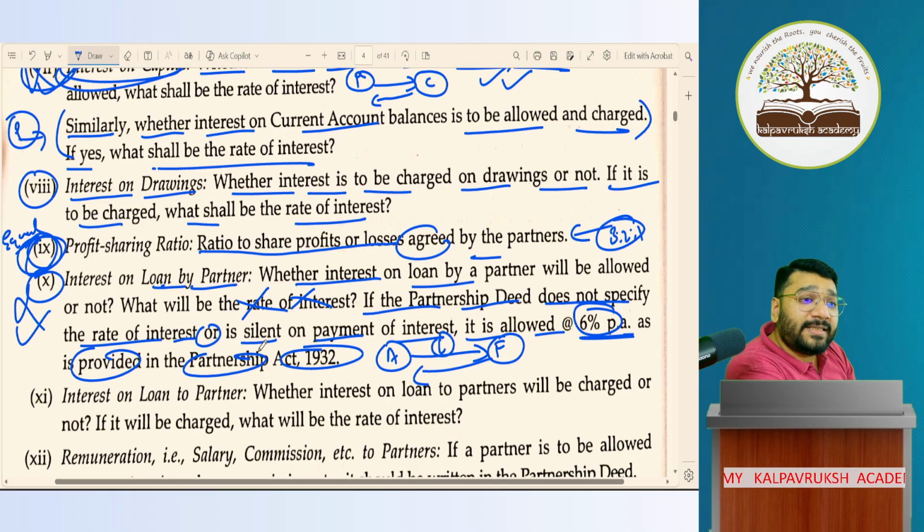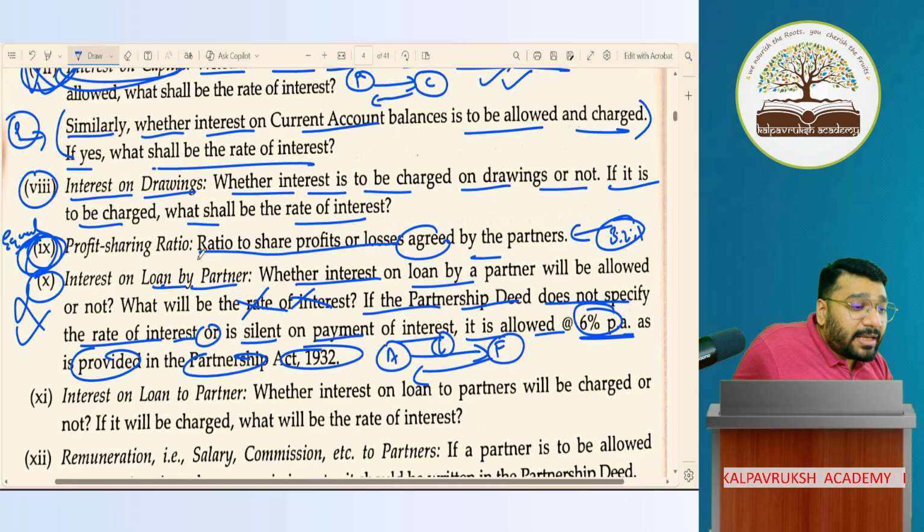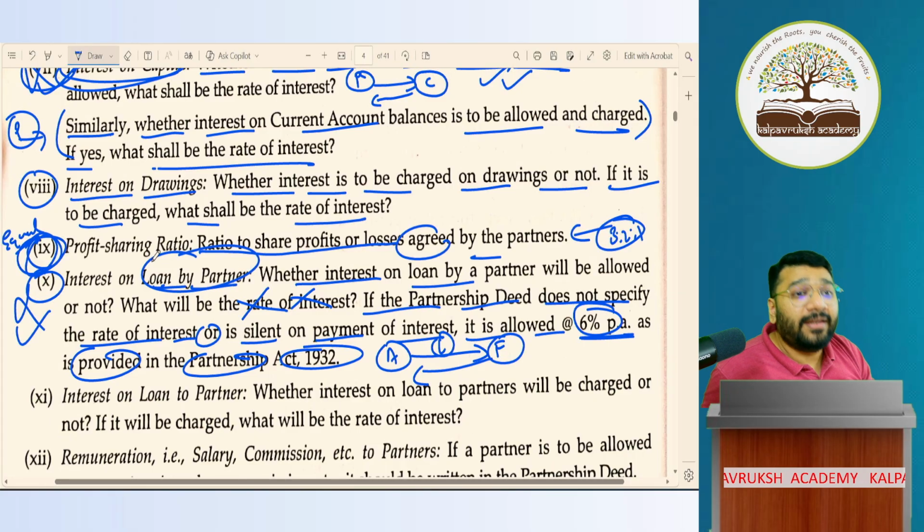When will you say that logic, sir? There's a separate class on interest on loan by partner calculation. During that class, I'll make you understand the logic behind the 6%. Okay, not okay? Tell me.